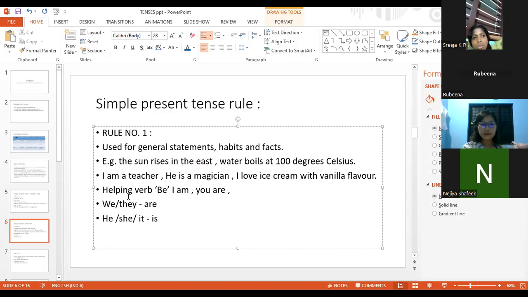And with the helping verb here also, we cannot say I are, or you am, right? So when we use the first person plural, we have to use are. And when we use third person singular, we have to use is.